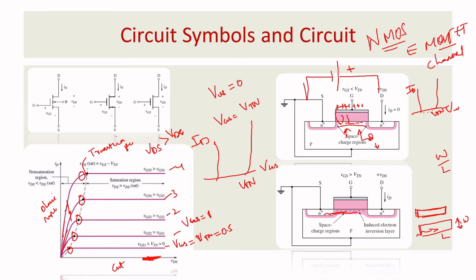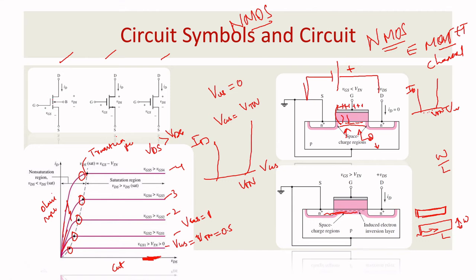Now when you go to the symbol part, I have shown you three symbols. All three are given for the NMOS. So what is the difference actually? Basically, the MOSFET is a four-terminal device. One is the gate, another is the drain, the third is the source, and the fourth terminal is the body or substrate. As I said in the slide, the body and the source should be connected. When it is not connected, there is a chance of body effect, which will increase the threshold voltage and lead to many problems. Okay, so this is the basic representation.